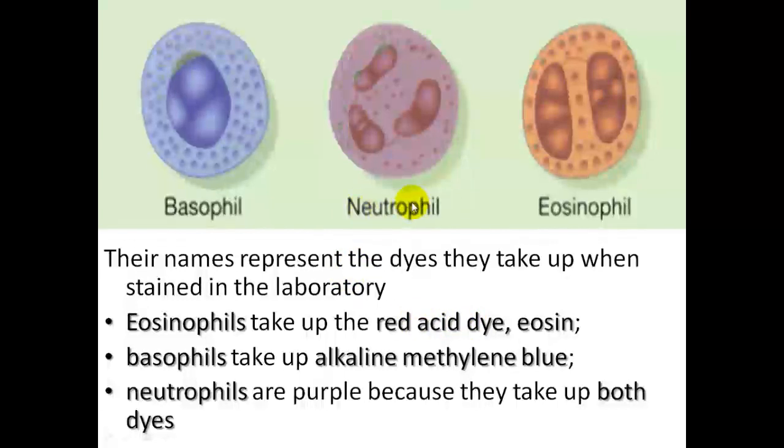So neutrophils are the result of the staining of the methylene blue and the red acid dye, making a neutral color of purple. This is how they are categorized or classified as they are examined under the microscope. How? By pouring a specific dye, in which a specific type of cell will take the specific color of the dye. That's how they can be distinguished microscopically.